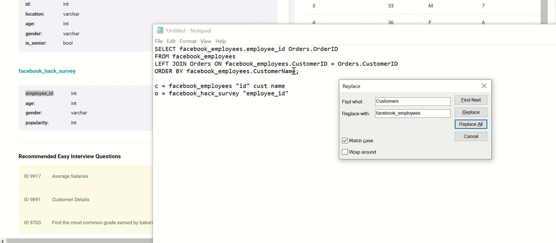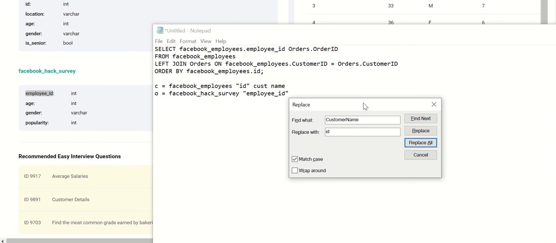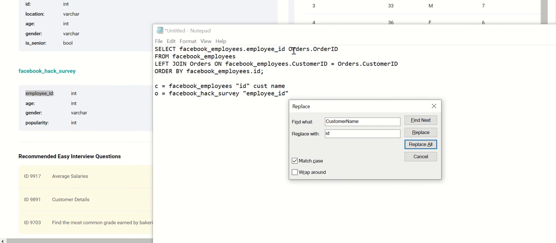And customer name will be replaced with ID. Orders will be the survey table. Do I need a comma? Table, column, comma, table, column. I might.